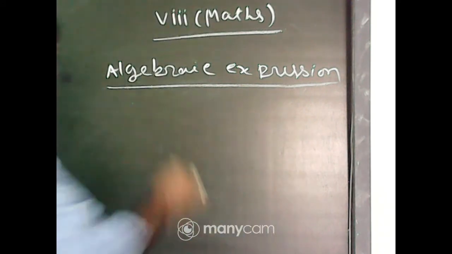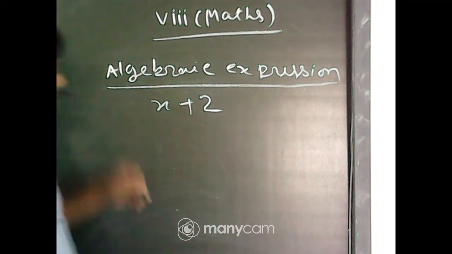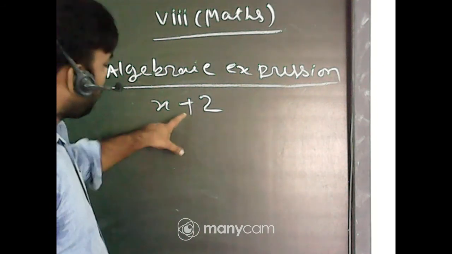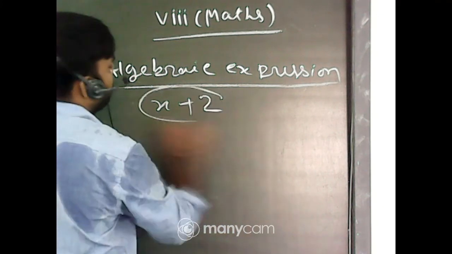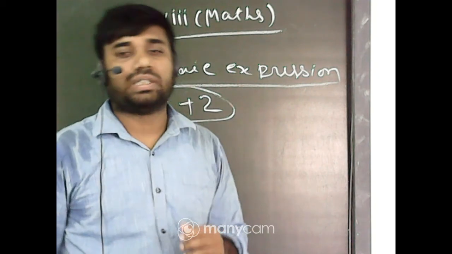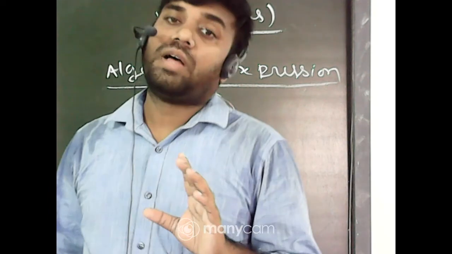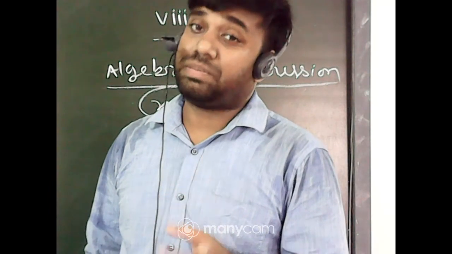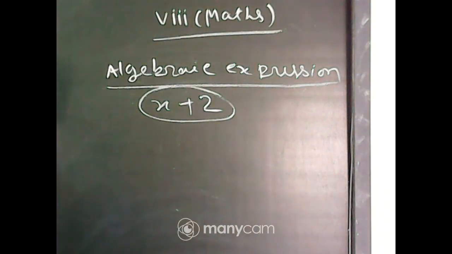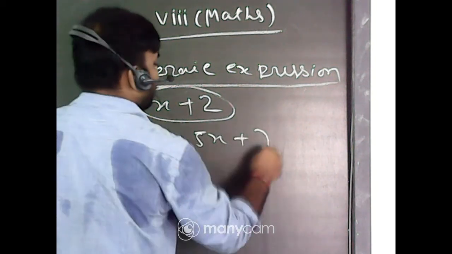For an example, I am writing here x plus 2. It is an algebraic expression because that is constant, variable, and fundamental operation, that is plus sign. So these type of things we call algebraic expression. So algebraic expression means it is a combination of variable, constant, and fundamental operation of mathematics. Now I am writing one expression, that 2xy plus 5x plus 7.